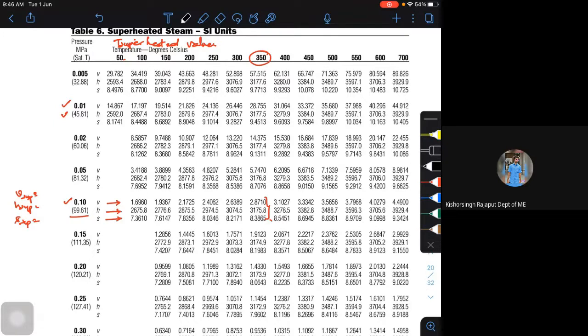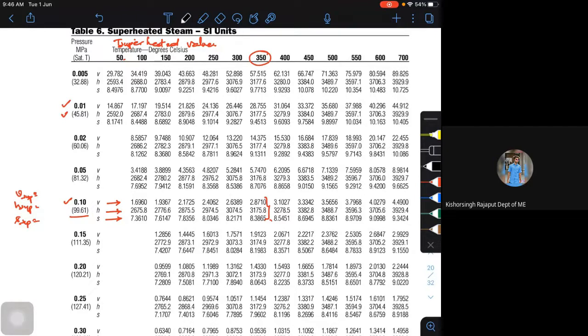So now when I try to solve the numericals, I will look into these aspects and try to solve the numericals, how to get the values, all those things. Any doubts in looking into the superheated steam tables? You can ask it. Let it be silly. There is no question of silly doubts. Even if your doubt is silly, it doesn't matter, but your doubt should be clarified.